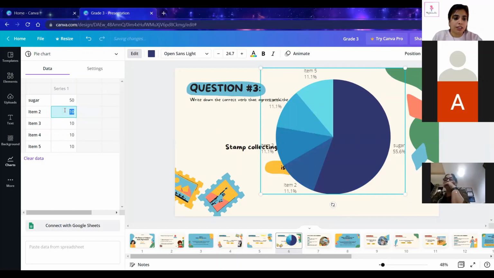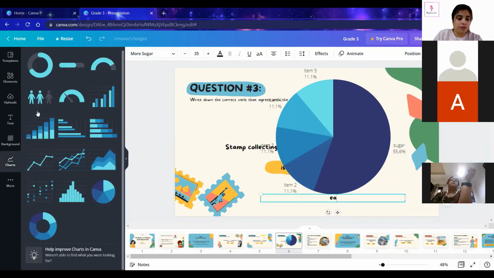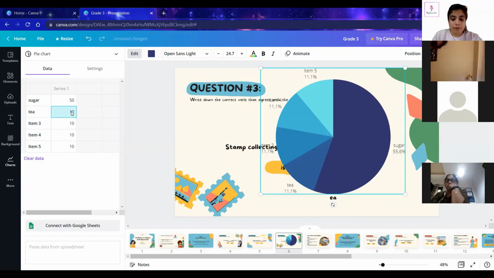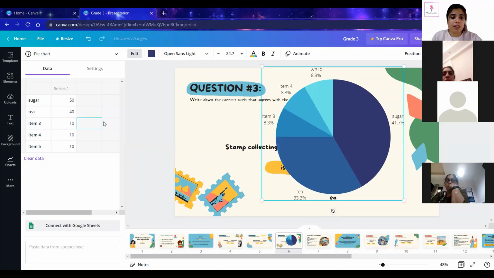Sugar will get here. Then item 2. If you already have data in Google Sheets, you can directly link with the Google Sheets data here by clicking on this option. So here you can change. This way, as you put in the options and change your table, your pie will be different.